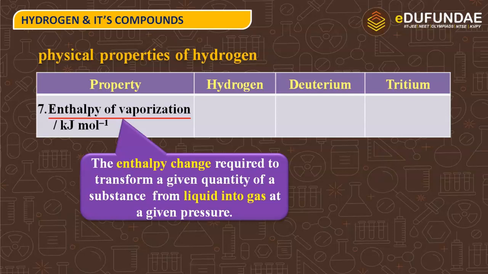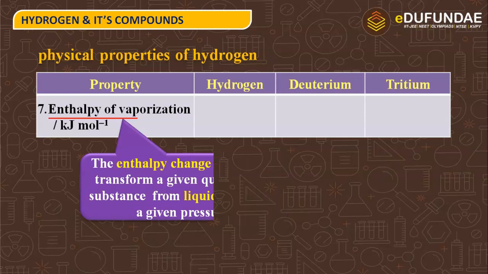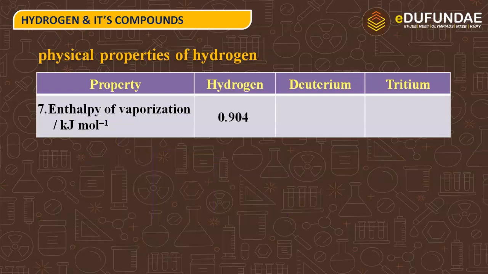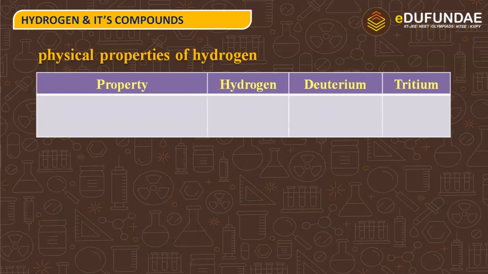So that enthalpy change is known as enthalpy of vaporization, and this is also in kilojoules mole inverse. Hydrogen is having enthalpy of vaporization 0.904 kilojoules mole inverse, deuterium 1.226 kilojoules mole inverse, tritium not defined.